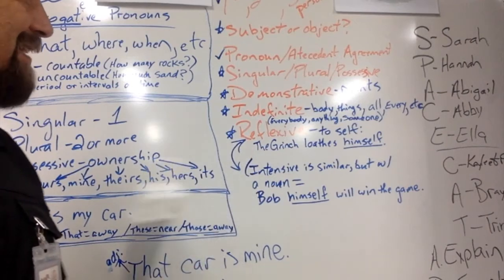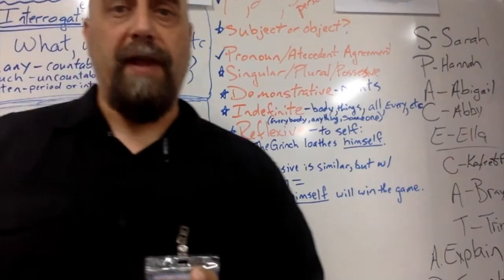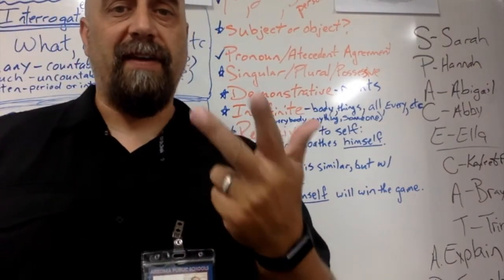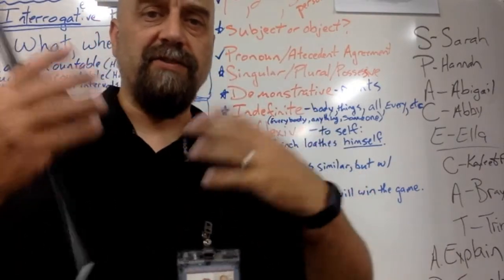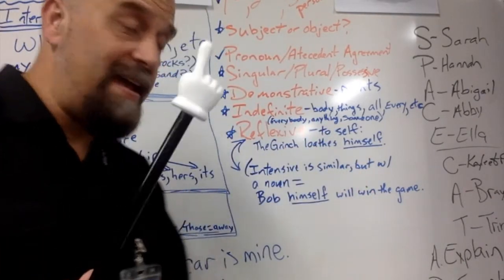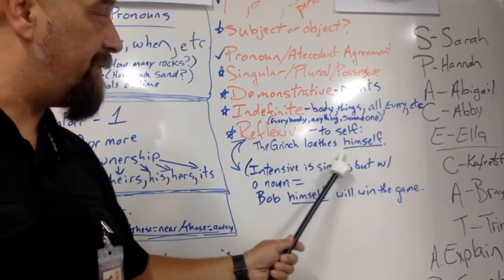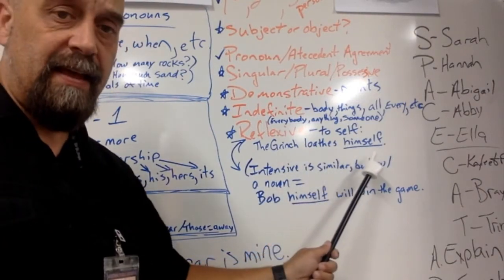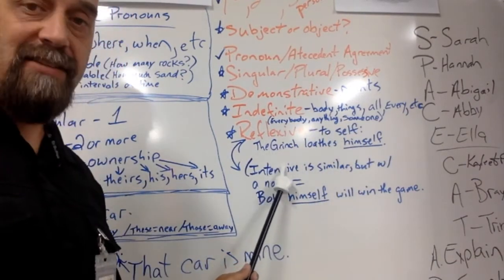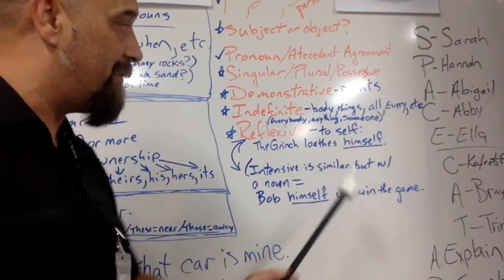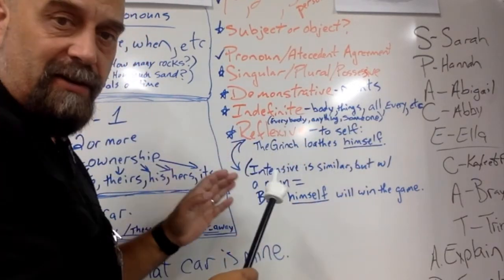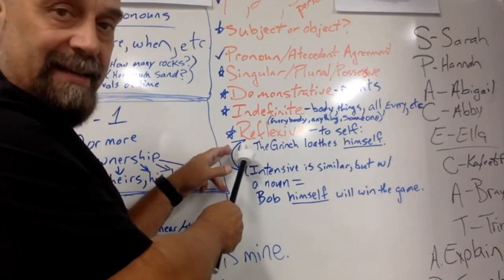Reflexive and intensive. Those are the self pronouns: himself, herself, itself, yourself, ourselves, those sort of things. The main difference is that if it is reflecting action back to the subject, the Grinch loathes himself, that's reflecting the loathing back to the Grinch, that is reflexive.